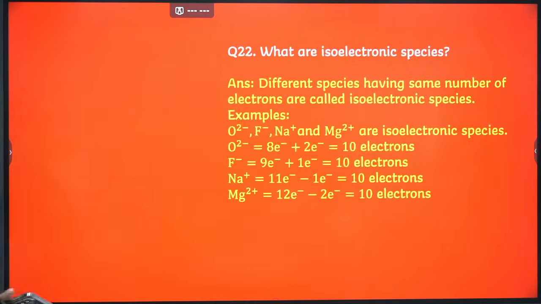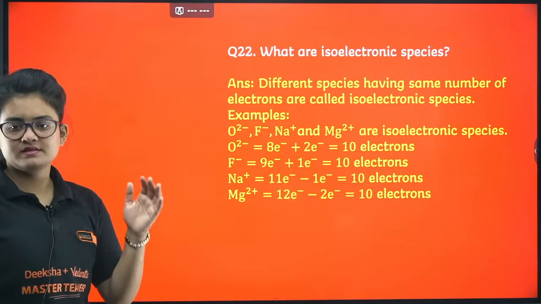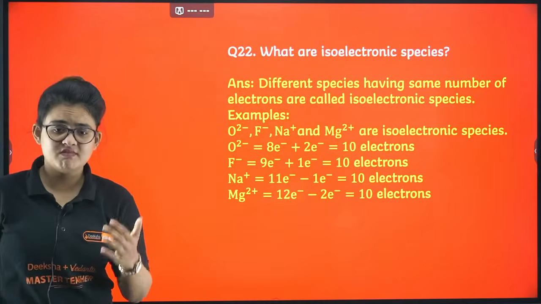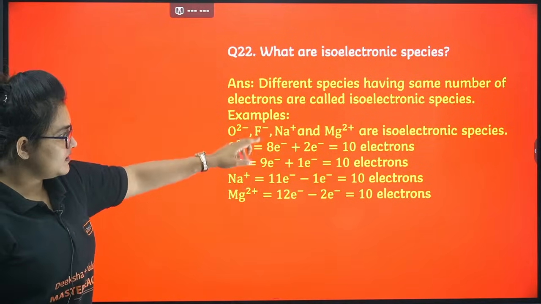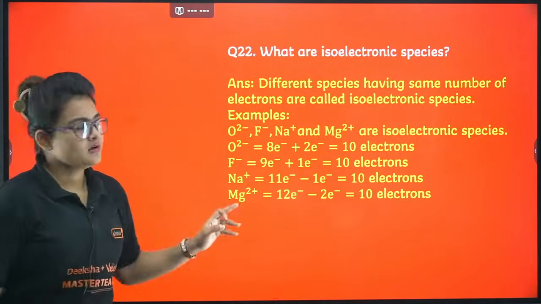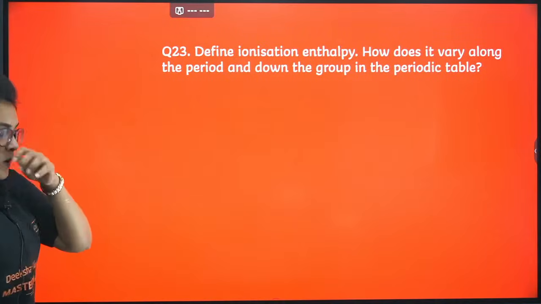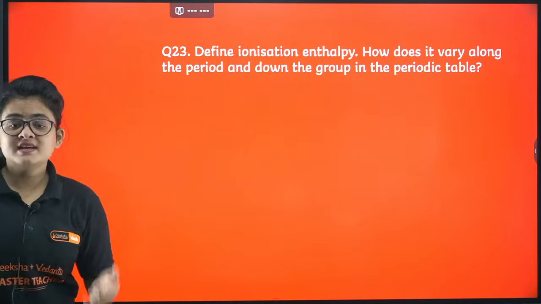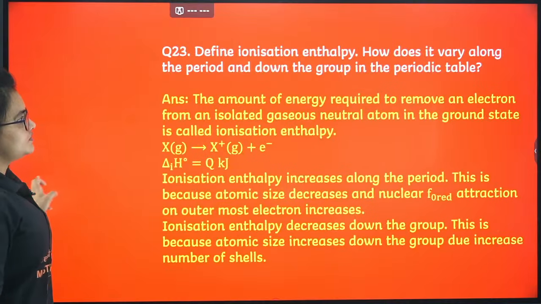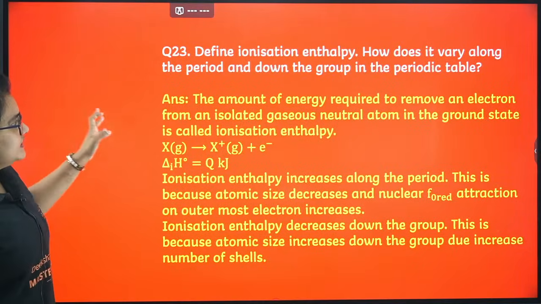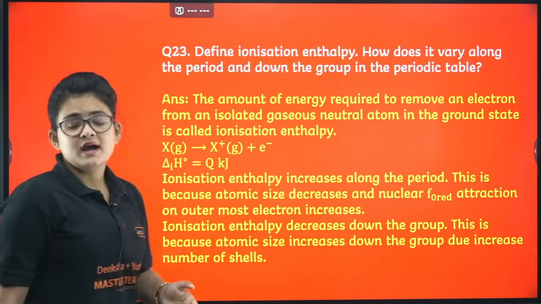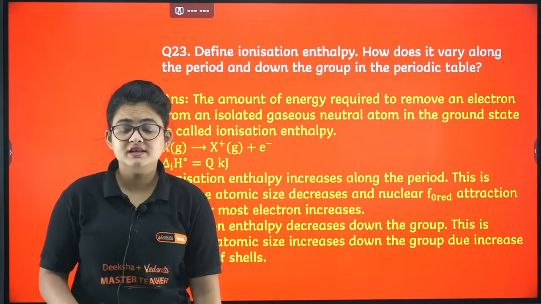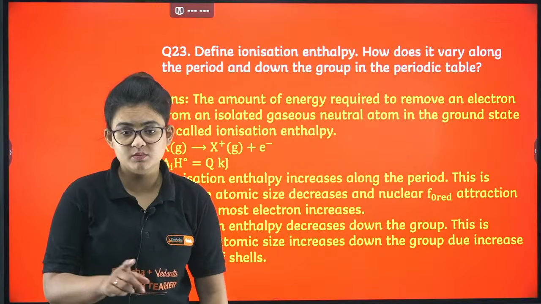Isoelectronic species. What is isoelectronic species? It means whenever different species have the same number of electrons. So here I gave the example, all of them are having 10 electrons. Okay, here is one important question, that is define ionization enthalpy. So how it varies along the period and down the group, and also the factors affecting the ionization enthalpy. That is also a very important question.